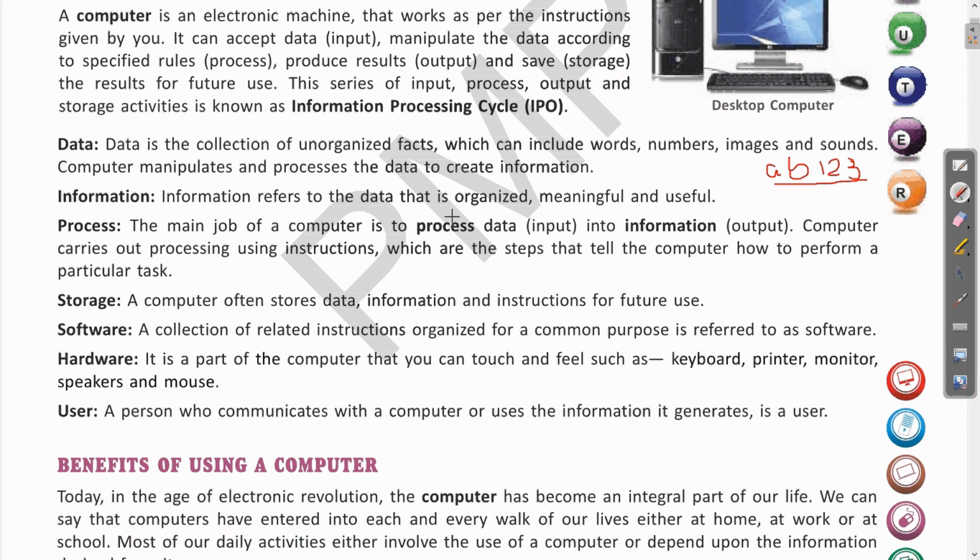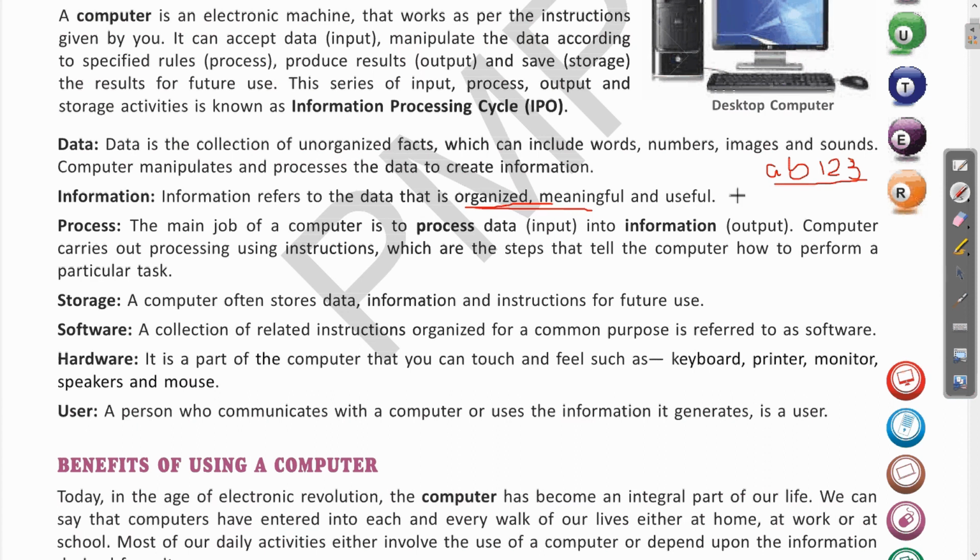So information refers to the data that is organized, meaningful and useful. Clear? So earlier we have seen that the data was unorganized fact, but if this data is organized and meaningful, it will be called as information. Clear? Here you can see unorganized and meaningful.